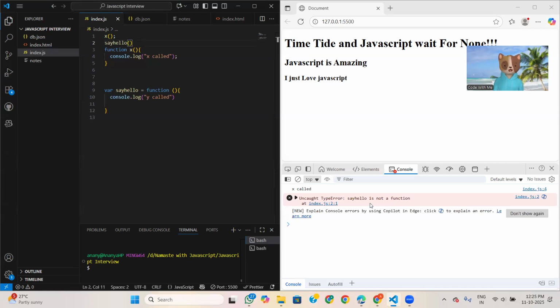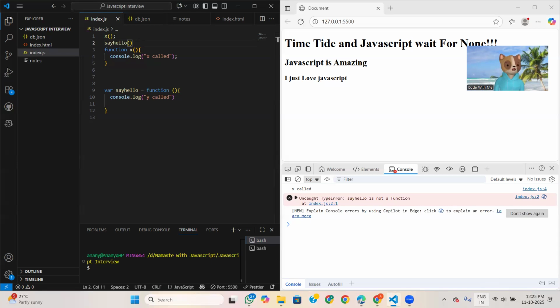Because here the concept of hoisting comes into the picture. This function is stored as a variable. So if we try to call this function, we will get this error because in hoisting, this function is stored as a variable. So this is the whole difference.